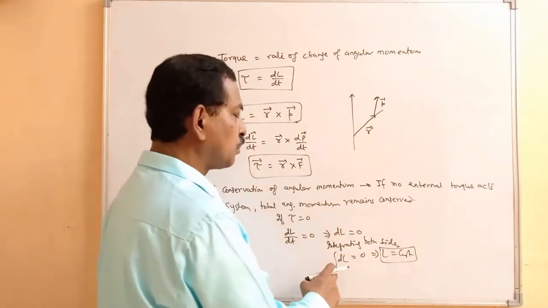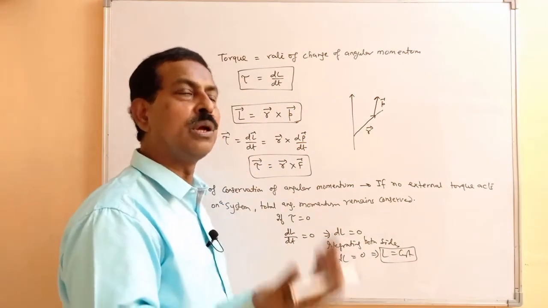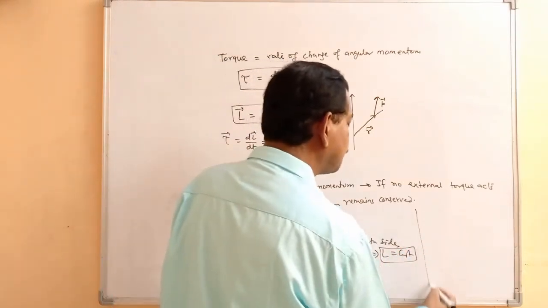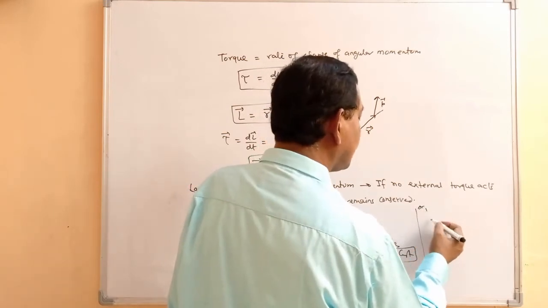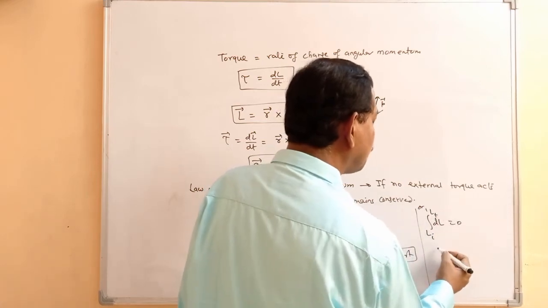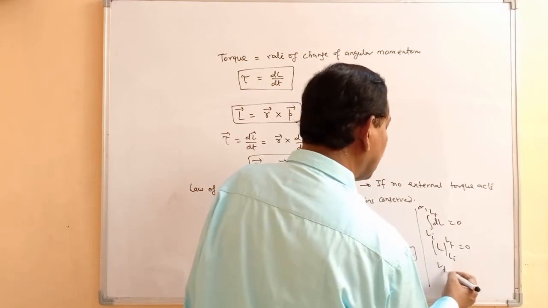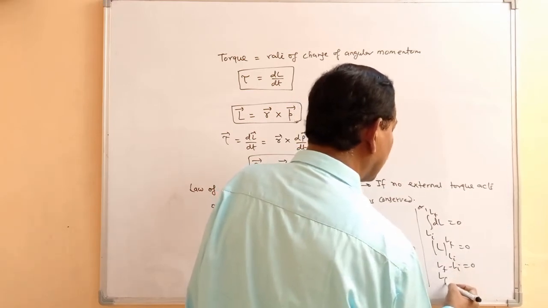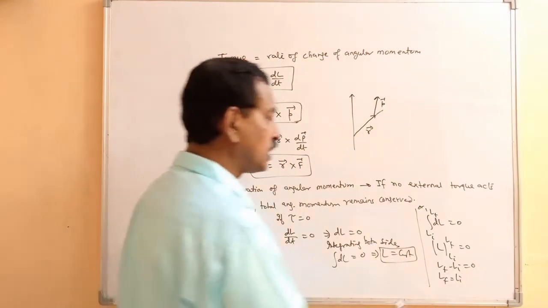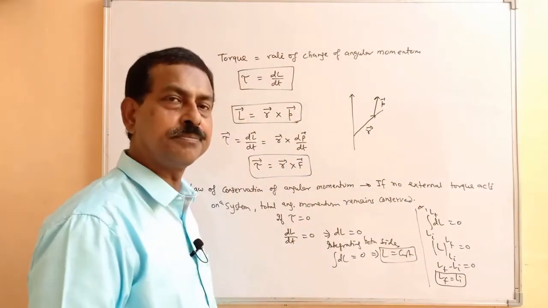Or if you take the initial angular momentum and the final, in that case the final angular momentum will be the same as the initial angular momentum. That way also you can get it: if I take integral dL from L initial to L final equals 0, it is L final minus L initial equals 0, or L final is the same as L initial. So this is the law of conservation of angular momentum.